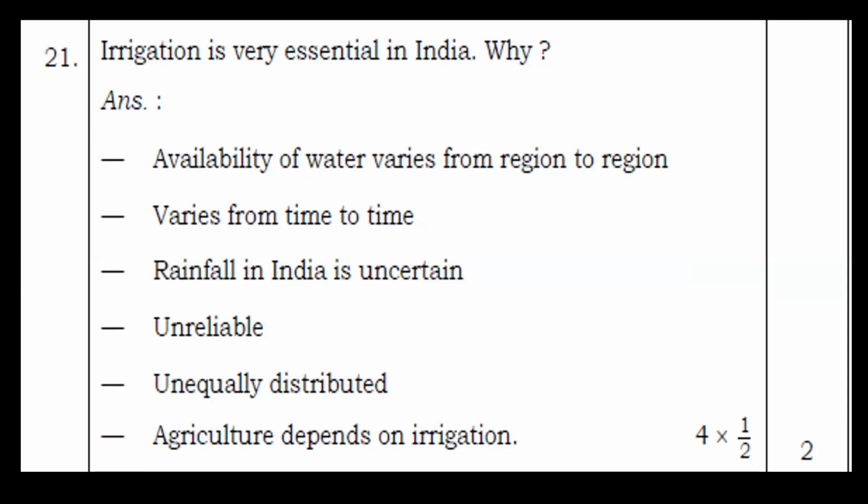Even the rain differs, it is not the same, it varies from time to time. Okay, then rainfall in India is uncertain. Sometimes you may have heavy rain, or sometimes you may not have any rainfall, and sometimes you may have heavy rainfall. Both can be a situation, so it is uncertain, you cannot predict. So that is why irrigation is very essential. It is unreliable, you cannot trust or just be dependent on rainfall. So it is very essential for India to have irrigation facilities, because agriculture depends wholly and solely on it.